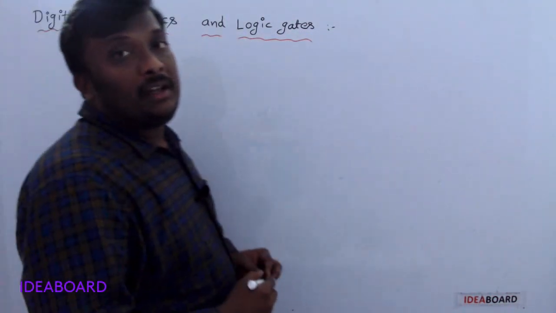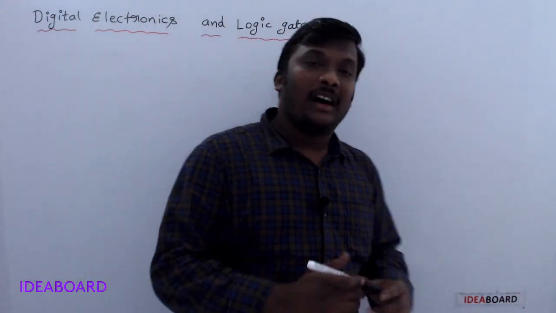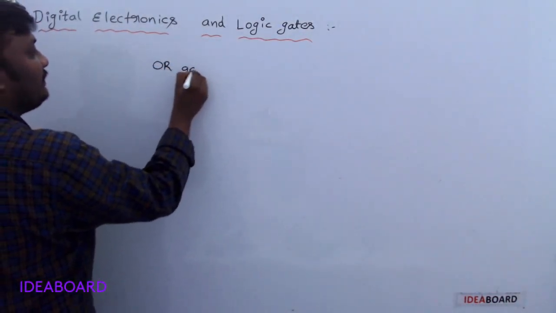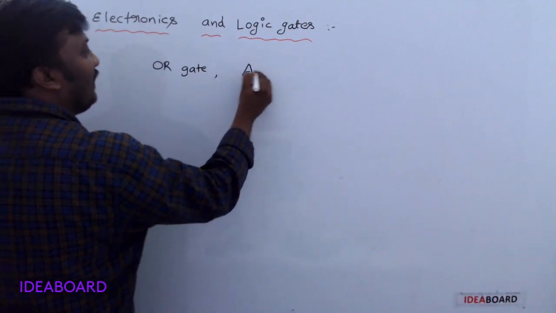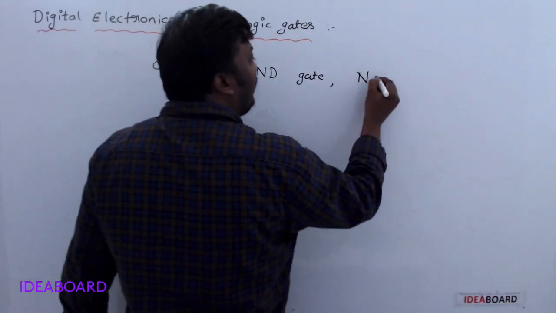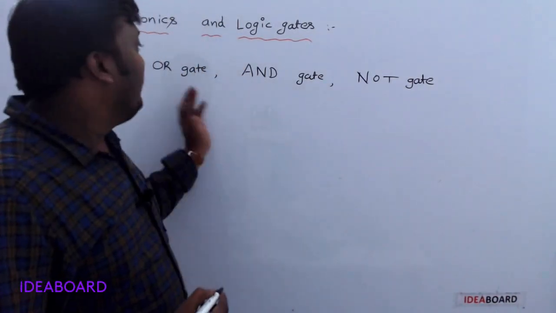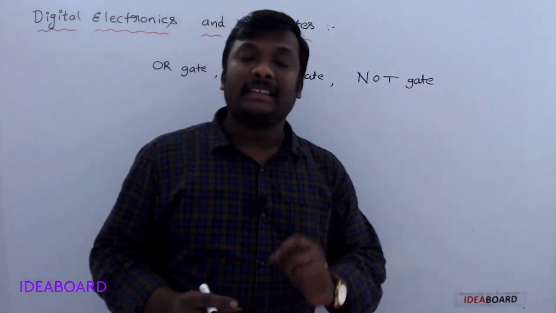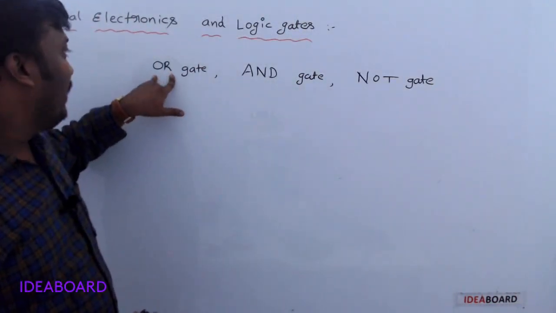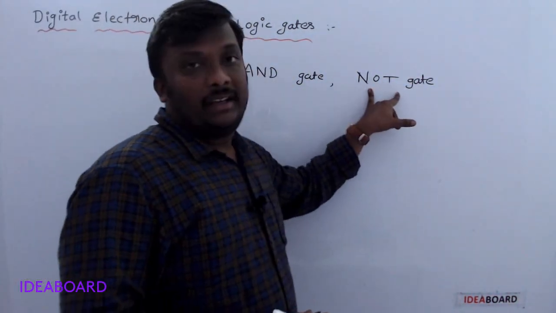Now, depending upon the logical function performed by the logic gate, logic gates are generally classified as OR gate, AND gate, NOT gate. Okay, these are the basic gates. Generally, a gate is represented with capital letters. That's why you should write OR with capital letters only. So, OR gate, AND gate, NOT gate.